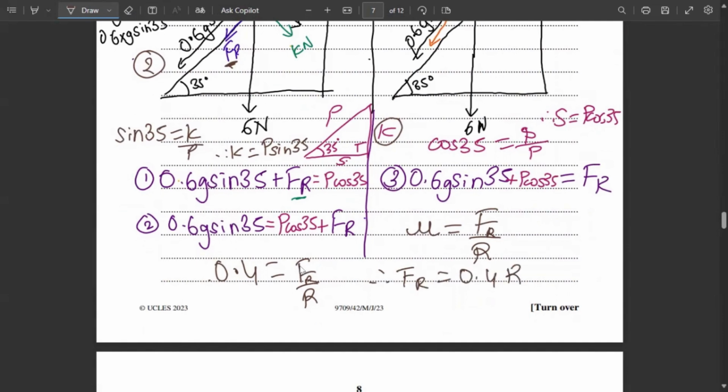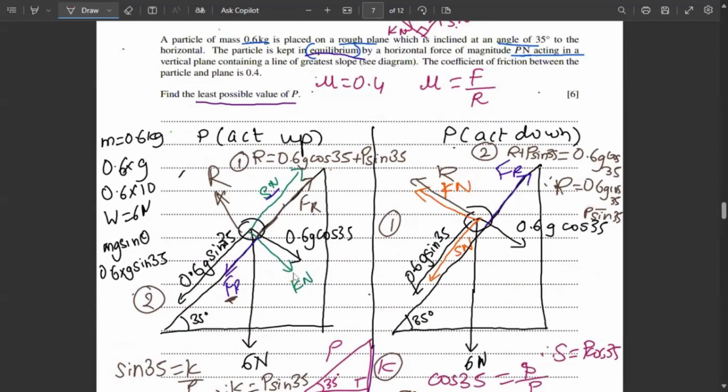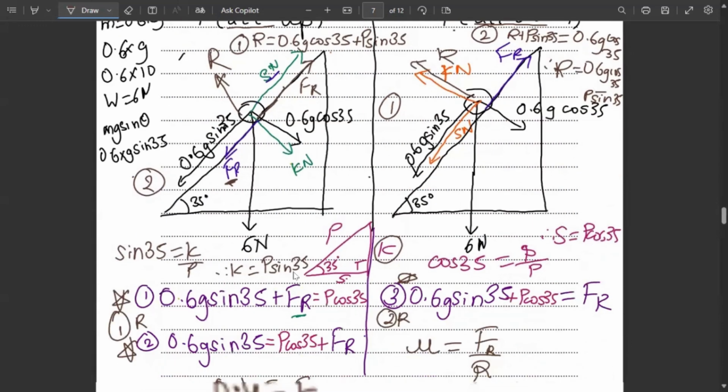FR is 0.4 R. And R also has two equations. The first equation for R we'll use in this case, and the second equation for R we'll use in this case. Why? Because the first equation of R we found from acting up, which we can use in the first and second. And the second equation we found from acting down.